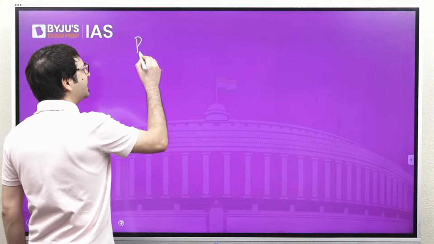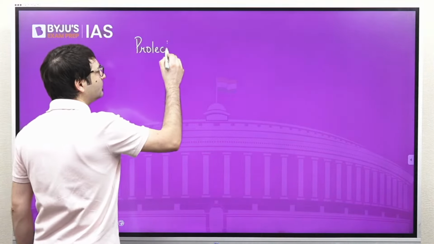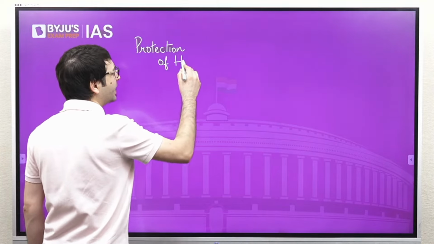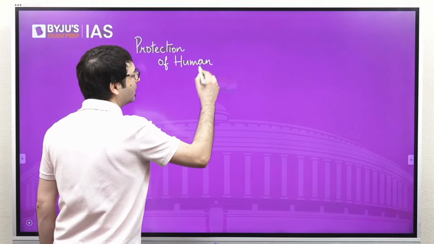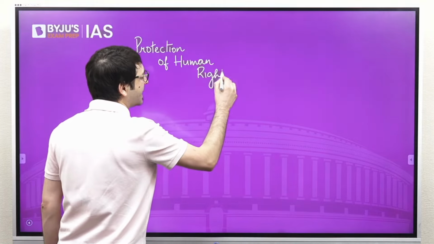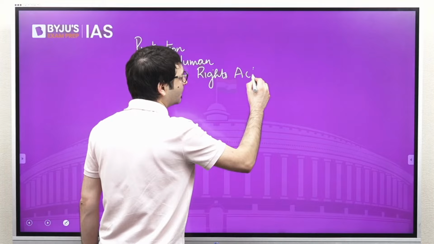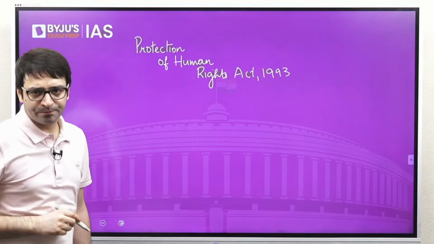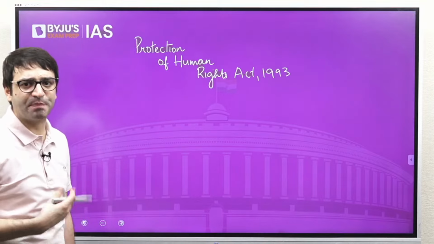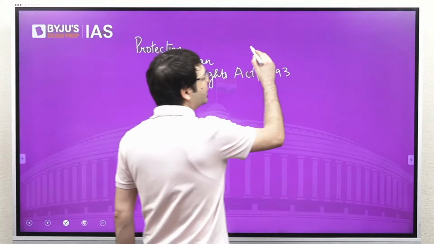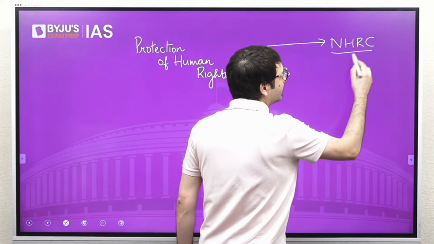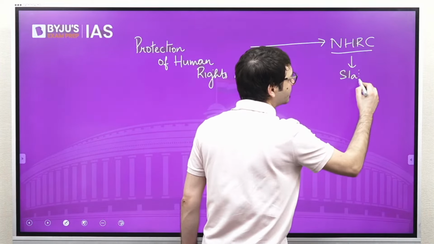The year was 1993. A law was passed called the Protection of Human Rights Act. And it is this statute, this parliamentary law, which creates a statutory body called the National Human Rights Commission.